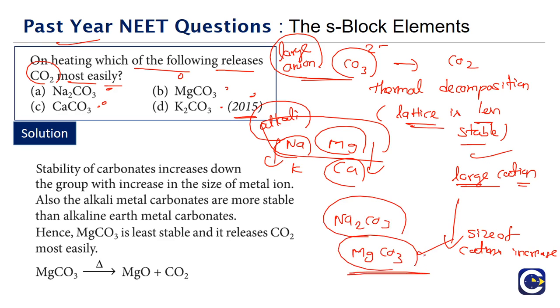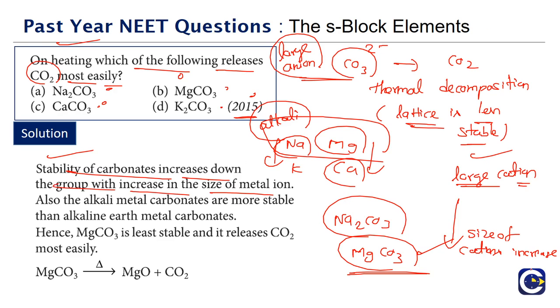It is magnesium carbonate. So here we are looking at two comparisons. One is the group comparison. Second is the comparison between the alkali metals and alkaline earth metals. So look at this, the stability of the carbonates increases down the group, and this will be happening because of the increase in the size of the metal ion.